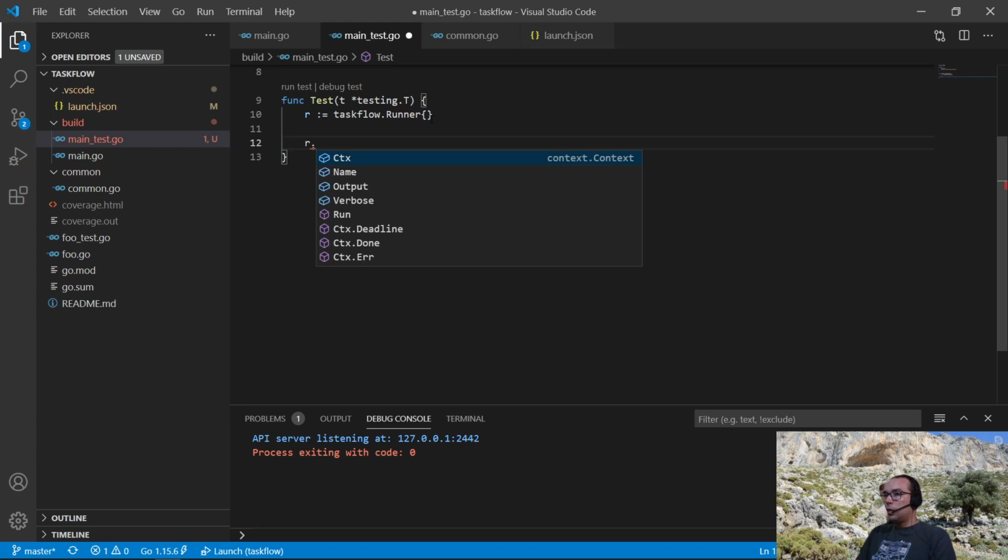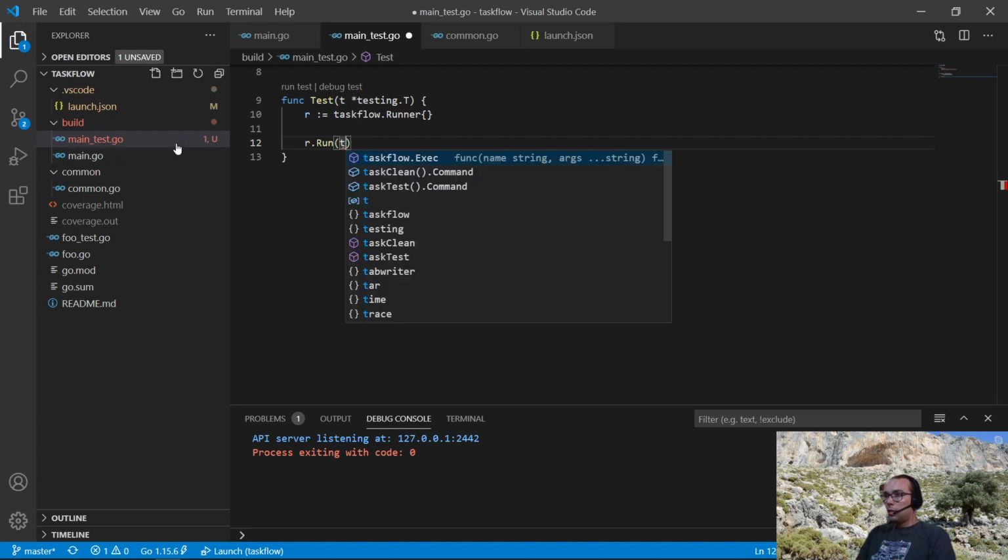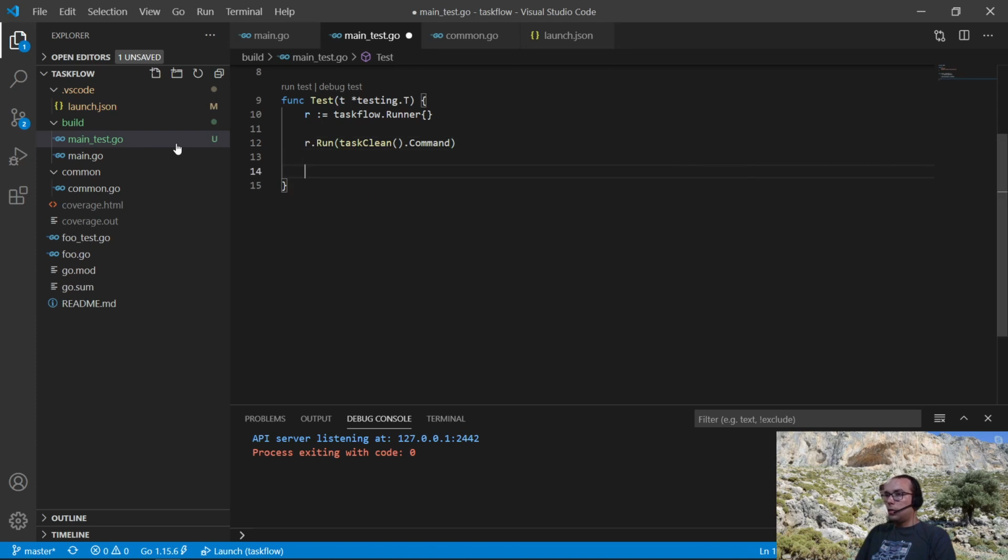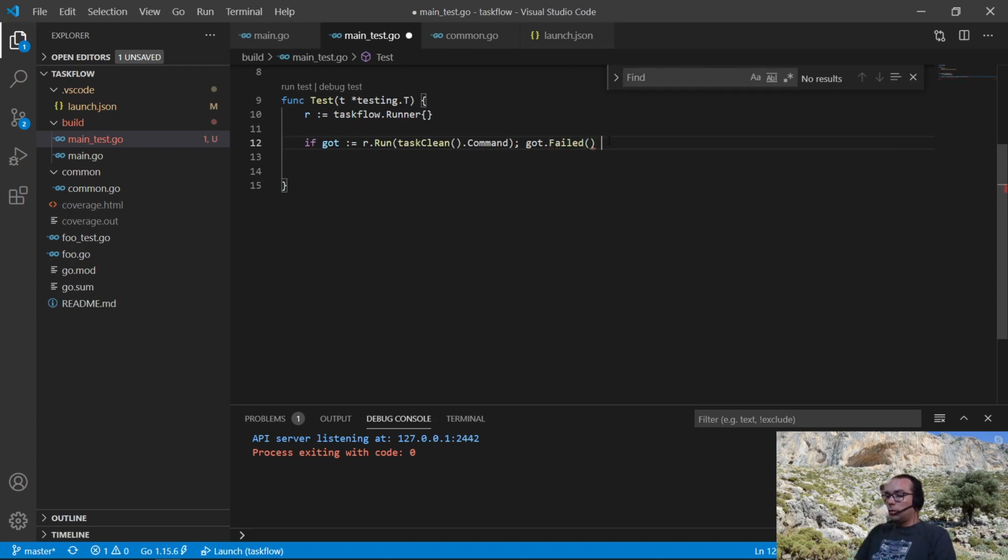So you can run, for instance, our task clean command, and we can check the result, if it passed or failed, then we can print that, fatal F, it failed, or just fail now.